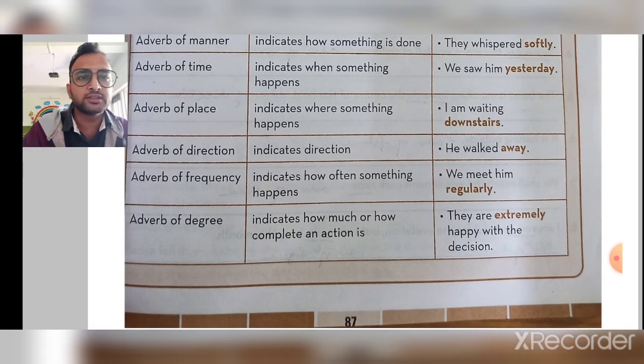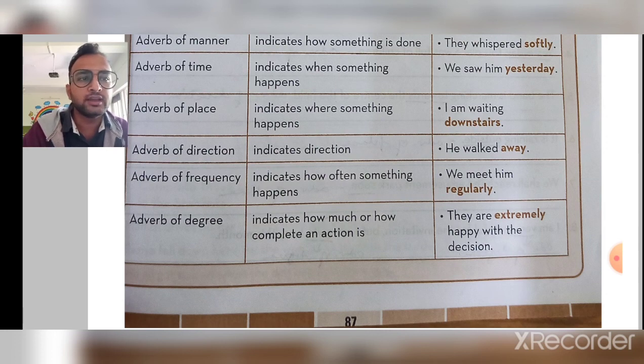Adverb of direction indicates the direction. That's simple. He walked away. Adverb of frequency indicates how often something happens. We meet him regularly. Adverb of degree indicates how much or how complete an action is.